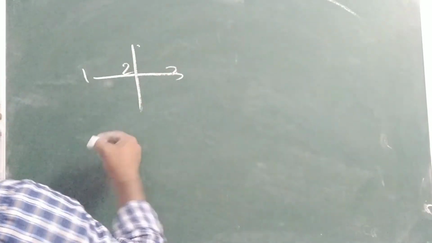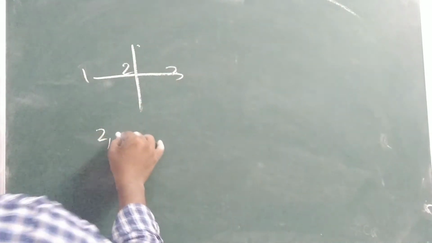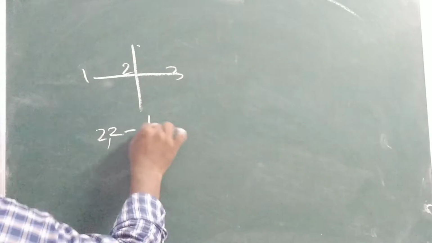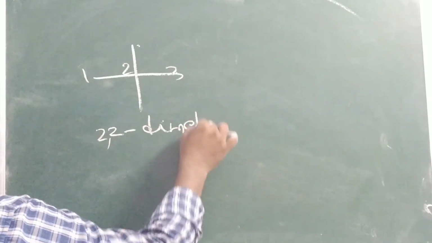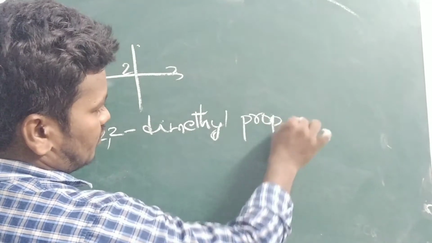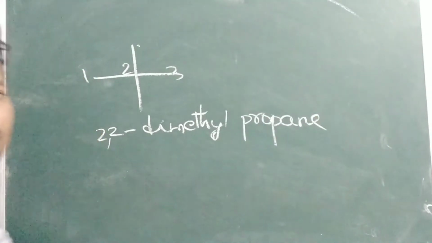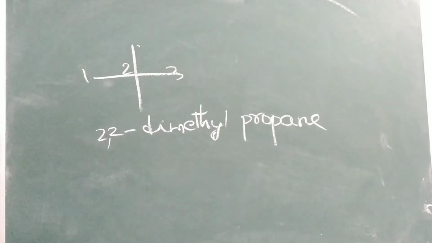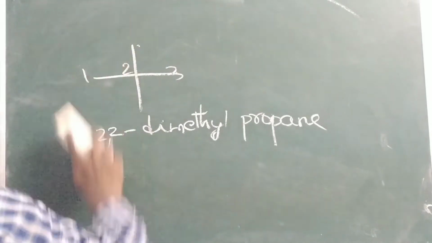What is its name? 1, 2, 3. Second position, 2 comma 2 dimethyl. What is this? Propane. Dimethyl propane is there. So next one,